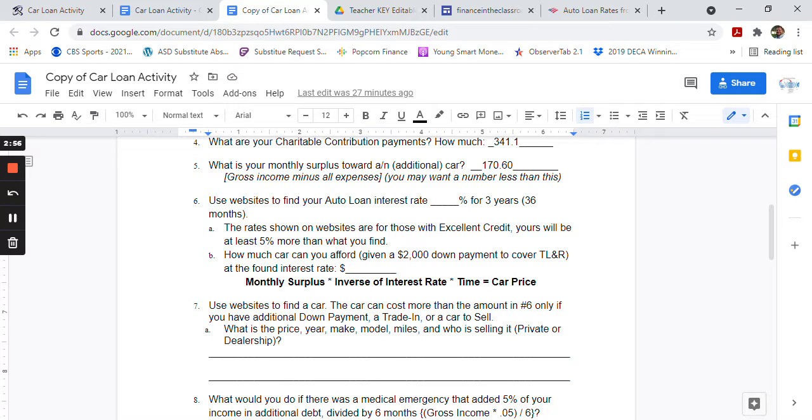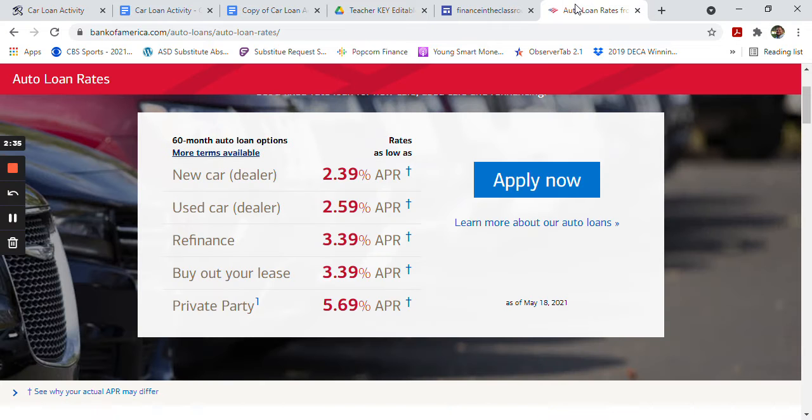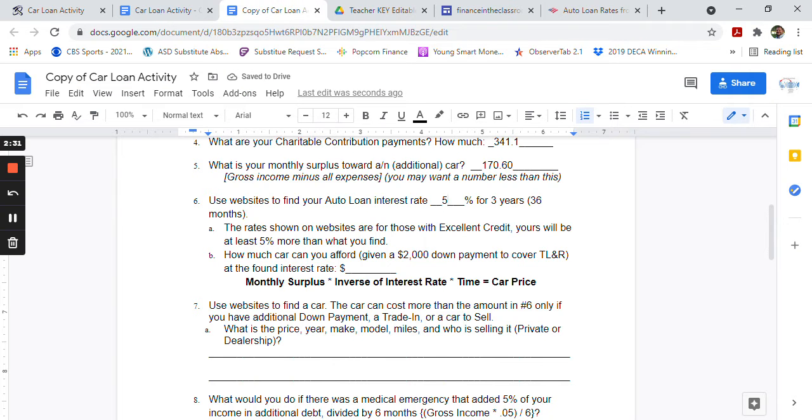I could just choose a 5% interest rate, or if I wanted something more akin to a student looking to buy a car, somebody that's 18, 19, 20, then I could do something around 8% or something like that. So you can put in whatever type of interest rate is appropriate for the decision you want to make. But that's basically the process of finding an auto rate. It's that search around the internet.